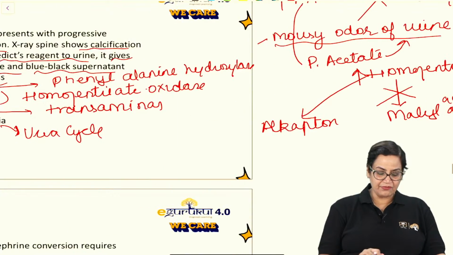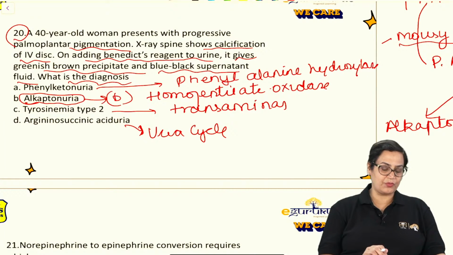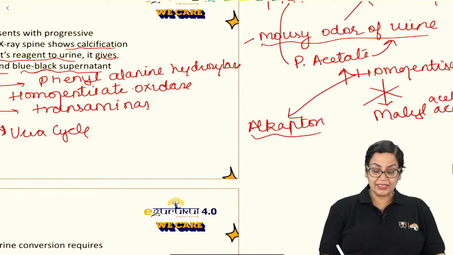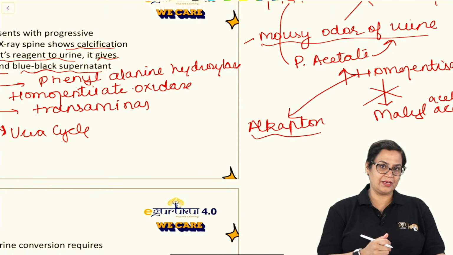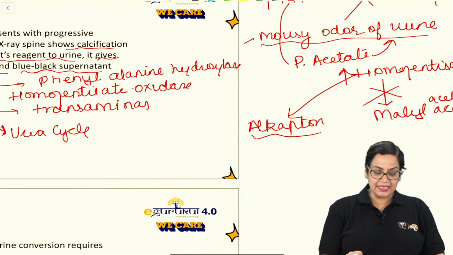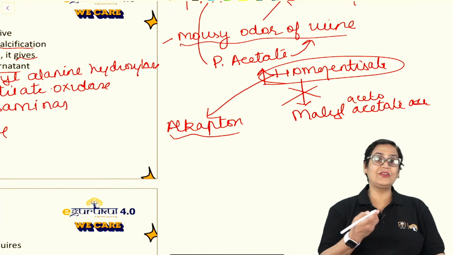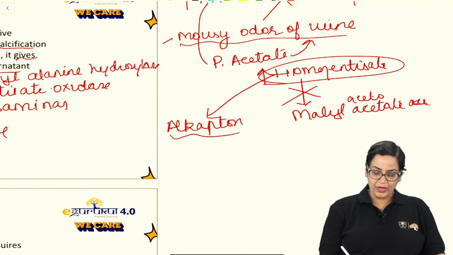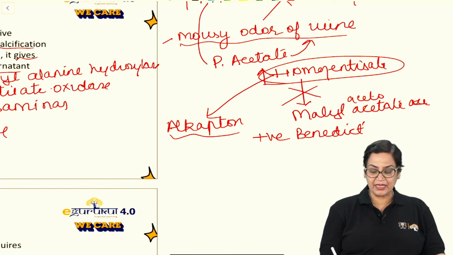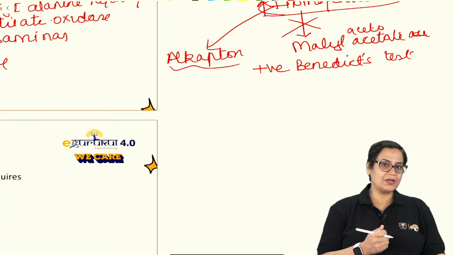And if you see in the finding, when we add Benedict's reagent to urine, it is giving greenish brown precipitates and blue-black supernatant fluid. That is what I told you, that the urine turns black on exposure to air. And Benedict's reagent is doing the oxidation. Benedict's reagent can easily combine with this homogentisate because it has one reducing end, right? So it will give a positive Benedict's test, but again, you might ask me a question that Benedict's test is for reducing sugars, isn't it?